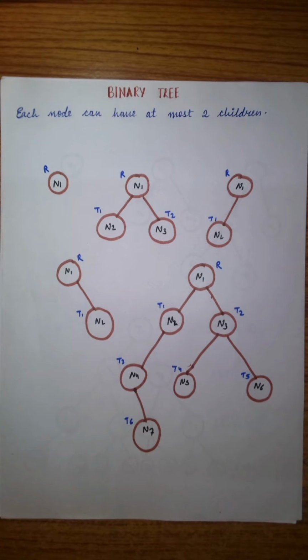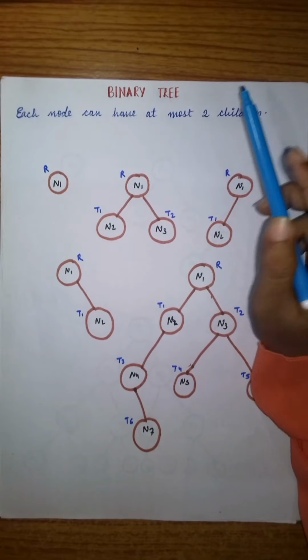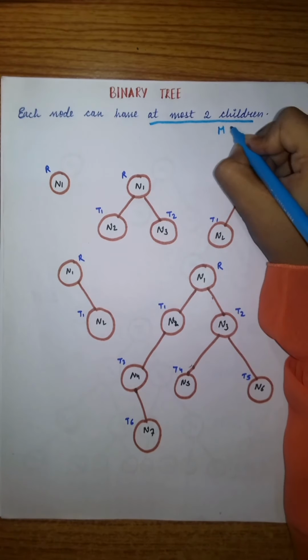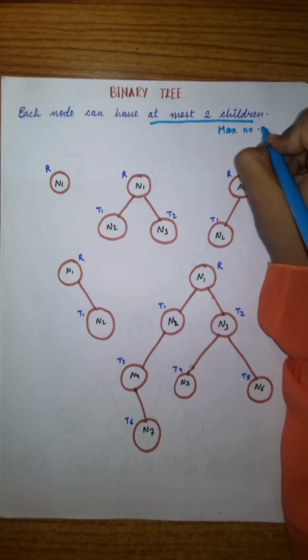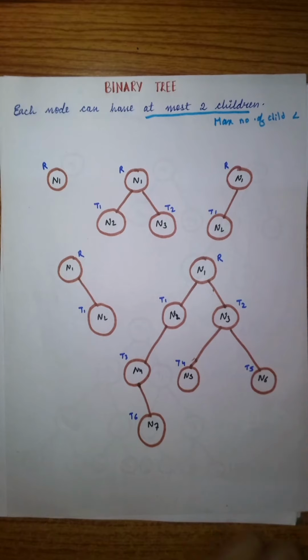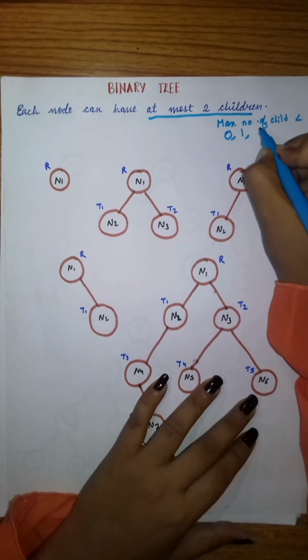In the last video lecture, we have seen about trees. In this video lecture, we will see binary tree. So, what is a binary tree? A binary tree is a tree in which each node can have at most two children. That is, the maximum number of children can be two. A node can have 0, 1 or 2 children.